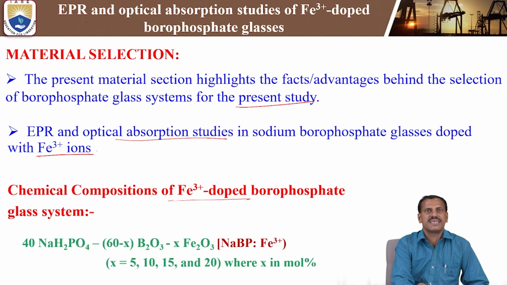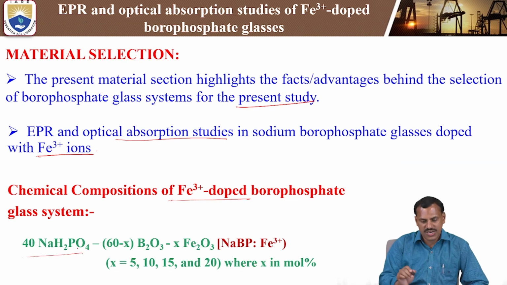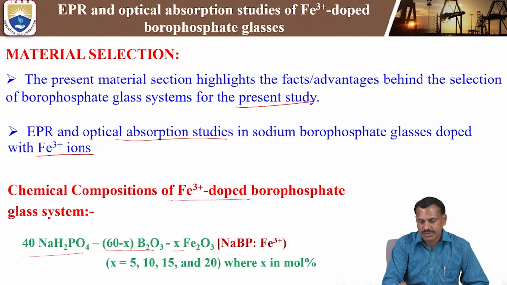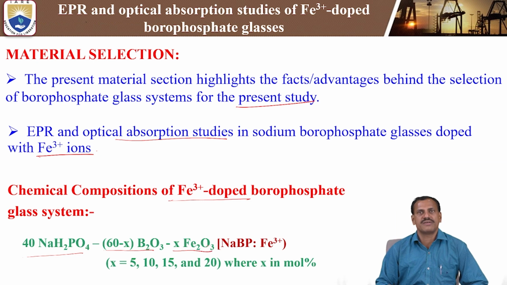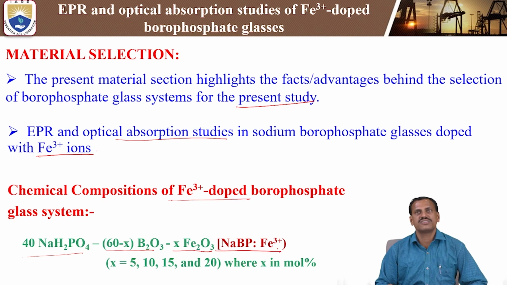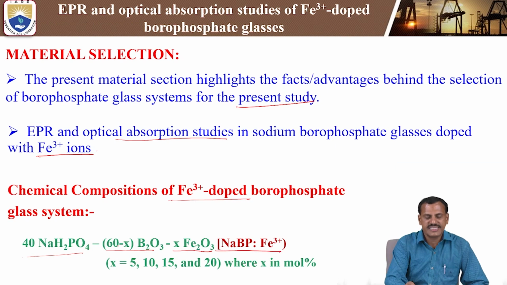Here we are taking sodium phosphate, NaH2PO4, 40%, which is a glass former, and also 60 minus X B2O3, that means boron trioxide, where X is the impurity, that means the dopant iron ferric oxide, Fe2O3. So finally we can get sodium borophosphate glasses doped with iron 3 plus. Here we are changing the X concentration, so the total will be 100 mole percentage.